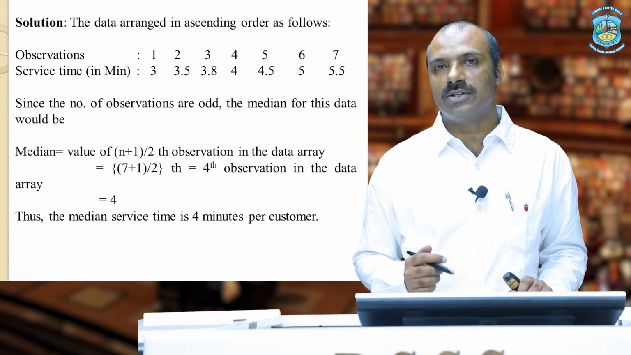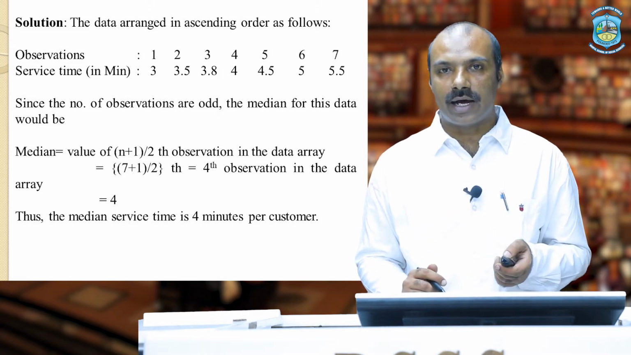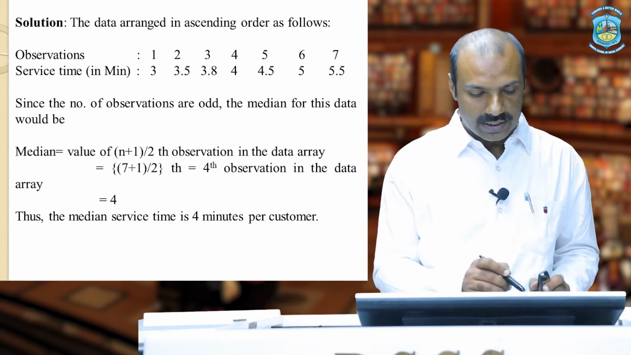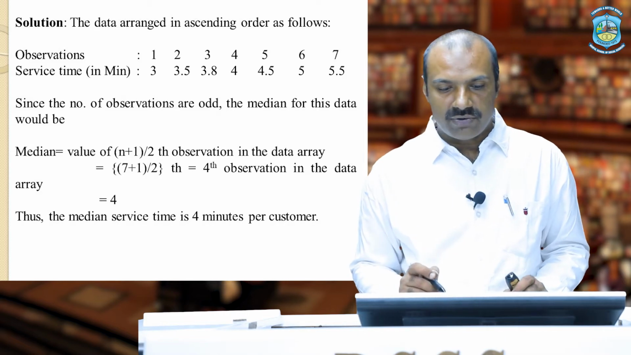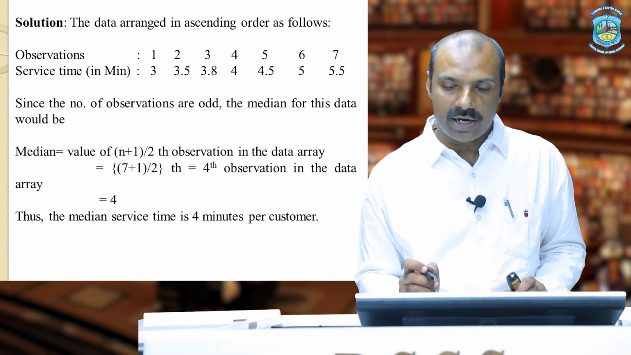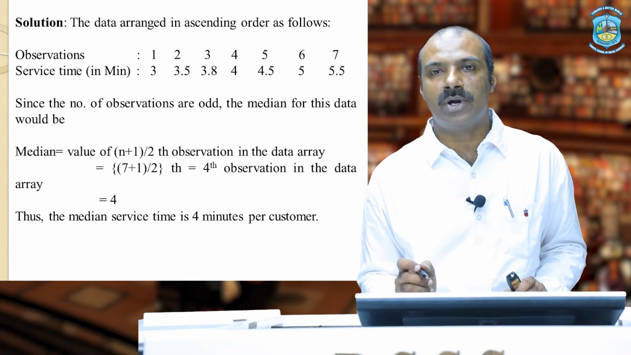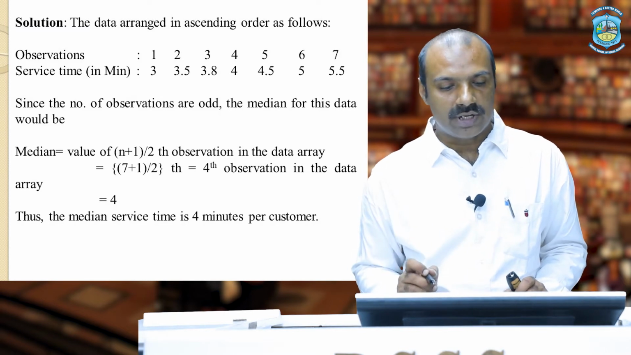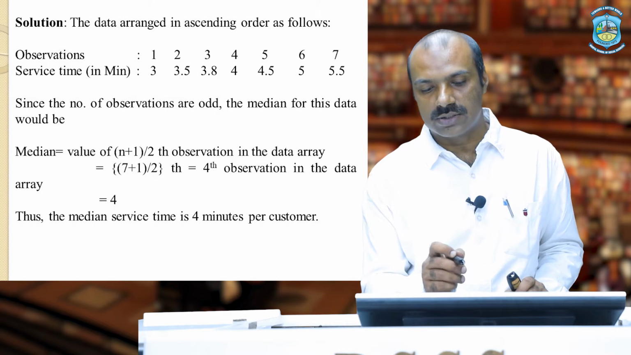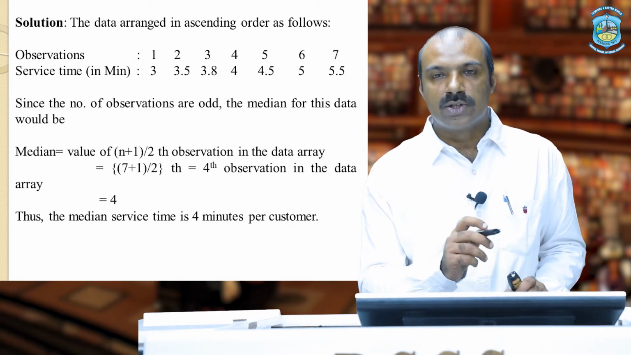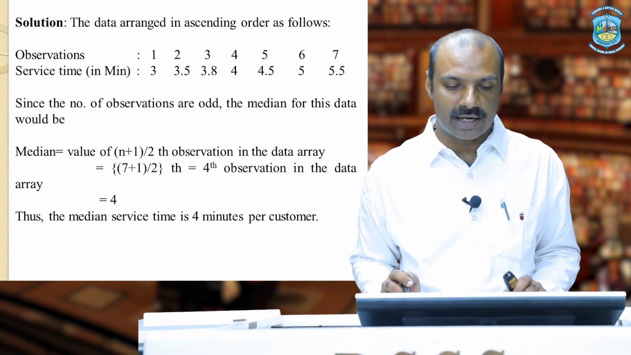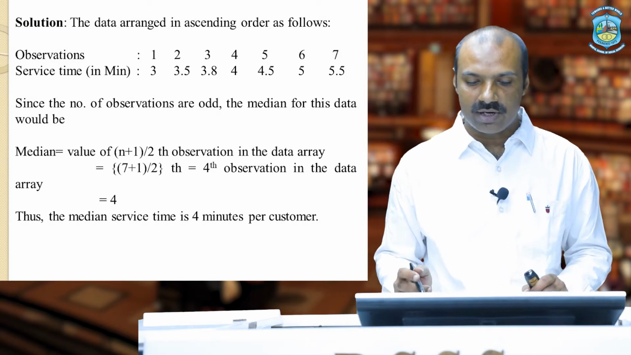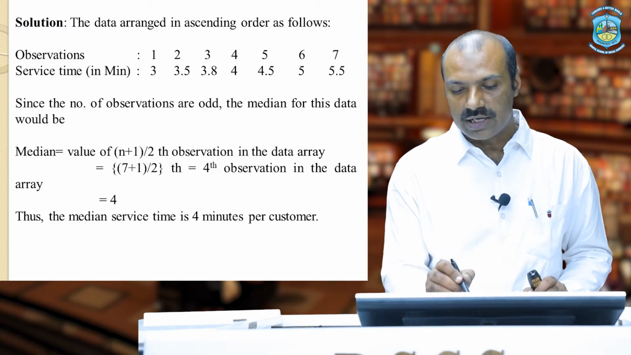Before putting the values in the formula, the first step is to arrange all the elements in either ascending or descending order. As we can see, the observations are 3, 3.5, 3.8, 4, 4.5, 5 and 5.5. We have arranged all the given values in ascending order, and in the first row it is written as observations: first, second, third, fourth, fifth, sixth and seventh. All 7 observations are arranged in ascending order. Since we know the formula (n plus 1) by 2, in this case n is 7. So, 7 plus 1 by 2 equals 4.